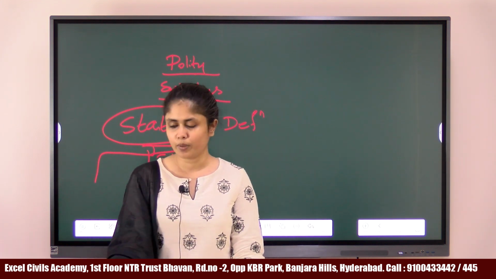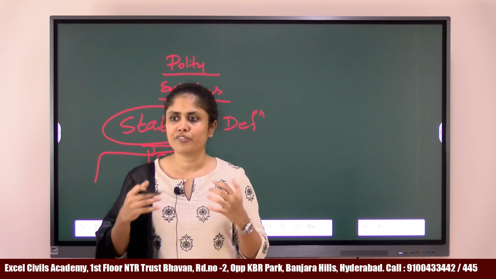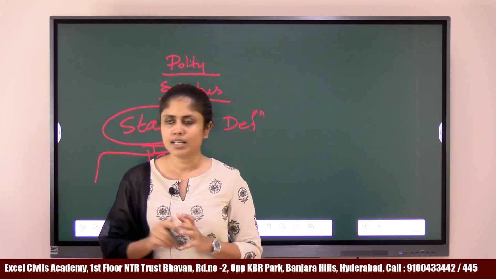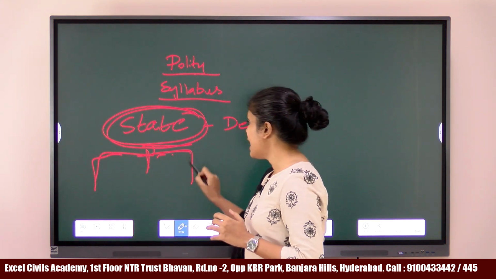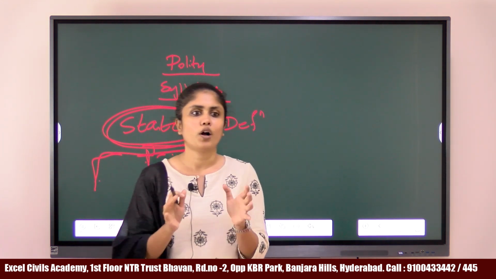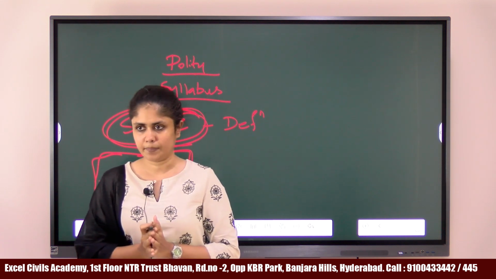You have a human body. The human body has various organs. For proper functioning of the body, all the organs must function properly. Similarly, the state also has certain organs, and all these organs must function properly in a coordinated manner for the state itself to function efficiently.